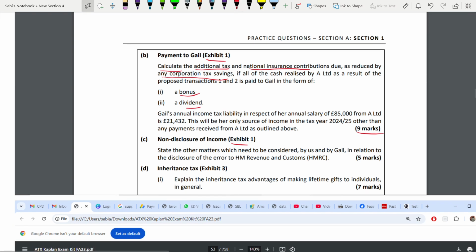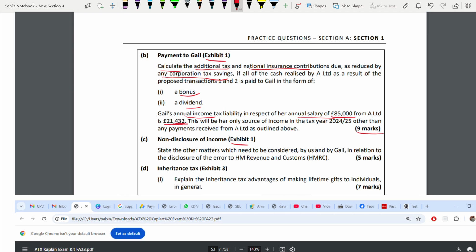Next, income tax liability is given, 21,432. This is for salary. Annual salary is 85,000. Okay, Gail is getting a salary of 85,000 from A, and the income tax they have calculated based on this salary. Already they have calculated. Don't go and calculate back and check whether it's correct or not. It's correct. They have told us computational is correct. Okay, this is the oldest source of income.